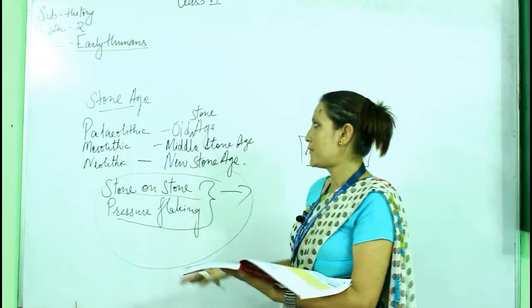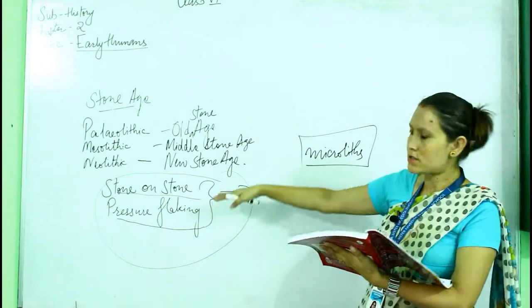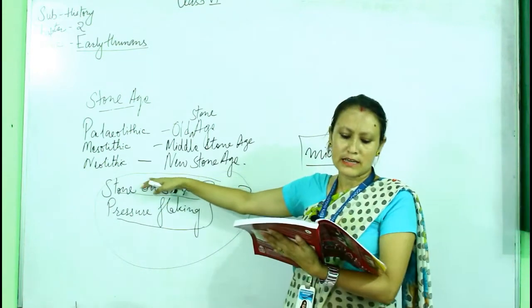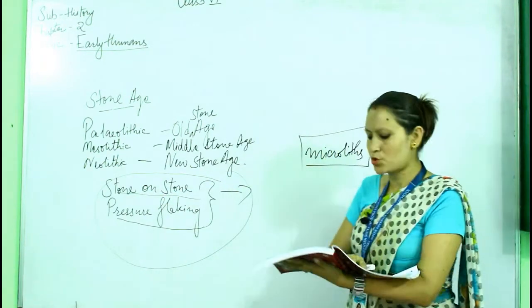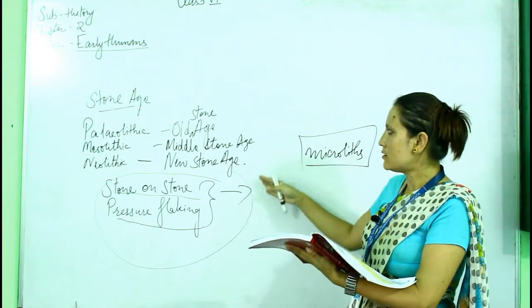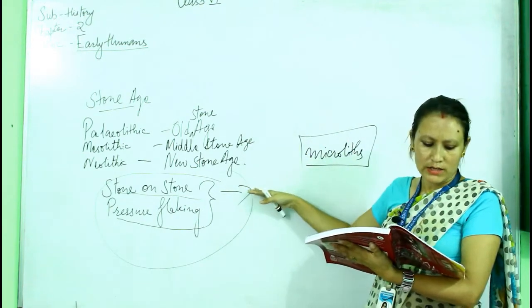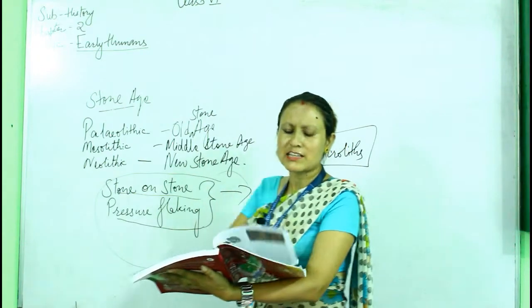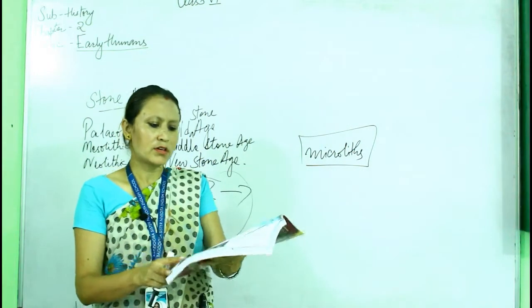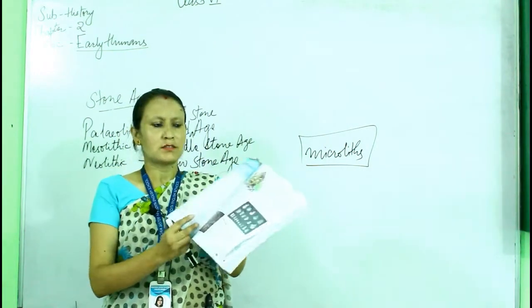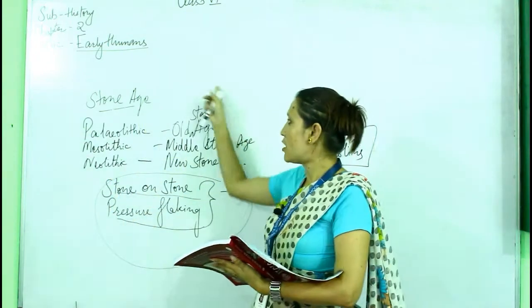And the last phase of the Stone Age was the Neolithic age, the New Stone Age.